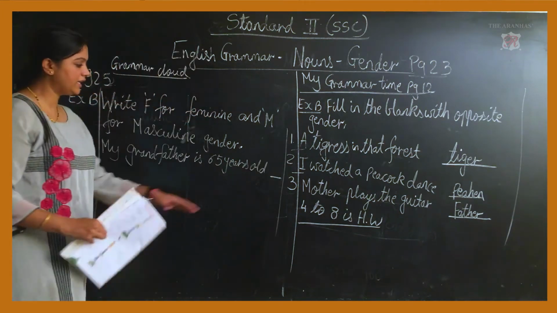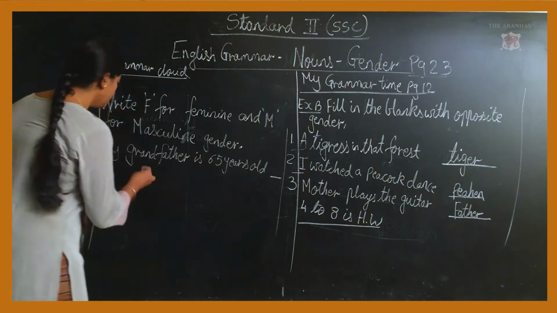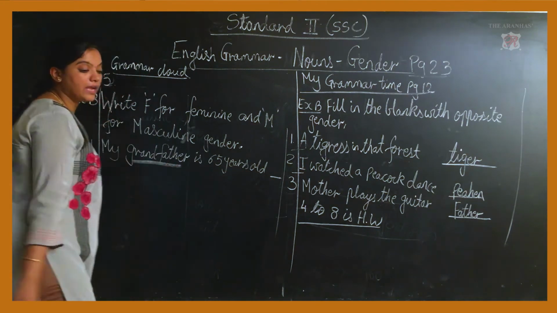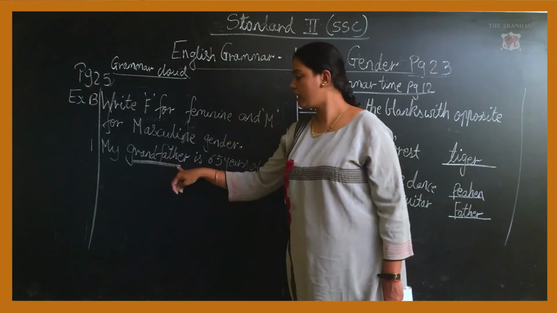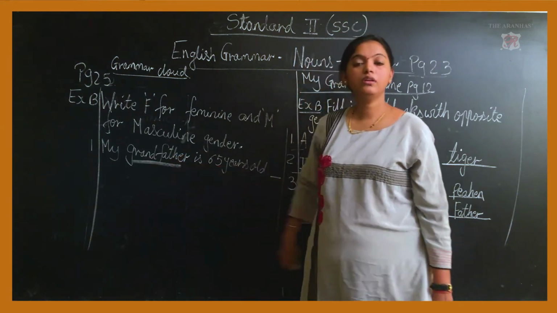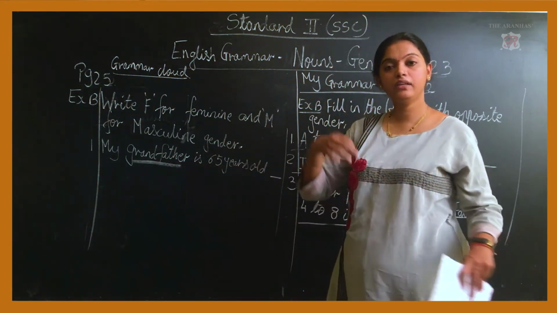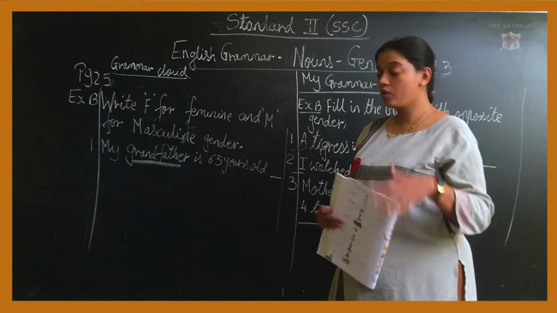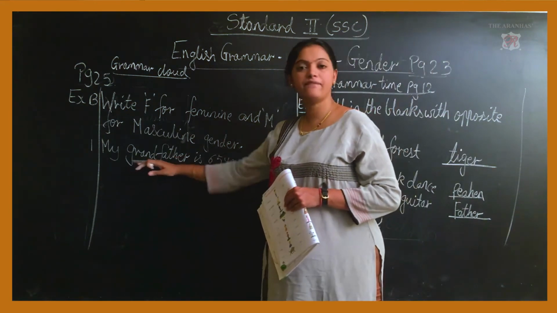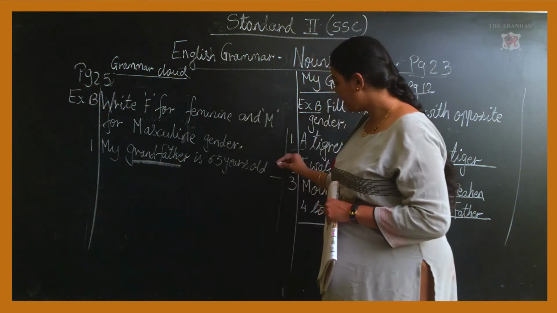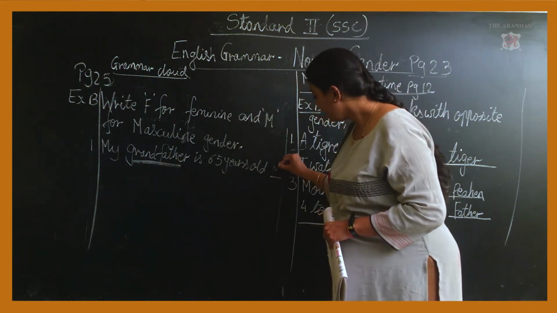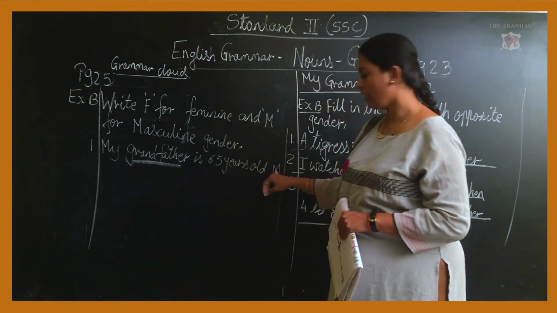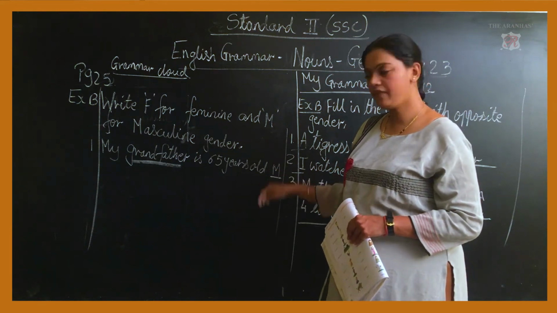You will only write here, looking at the word grandfather, this word is highlighted. Looking at this one, grandfather, does it belong to the feminine category or the masculine category? You only have to see. Now grandfather belongs to the male category. So you will only write here M, masculine category. Understood? You only have to write the alphabet.